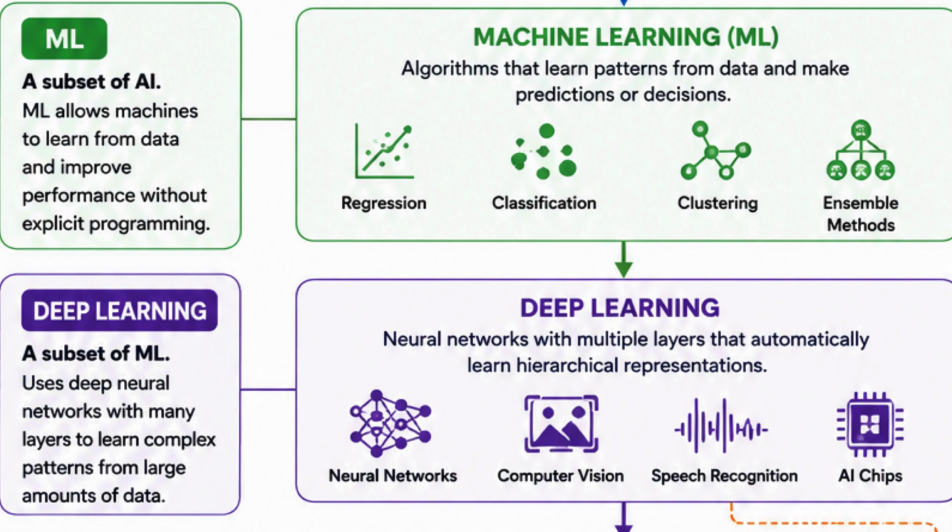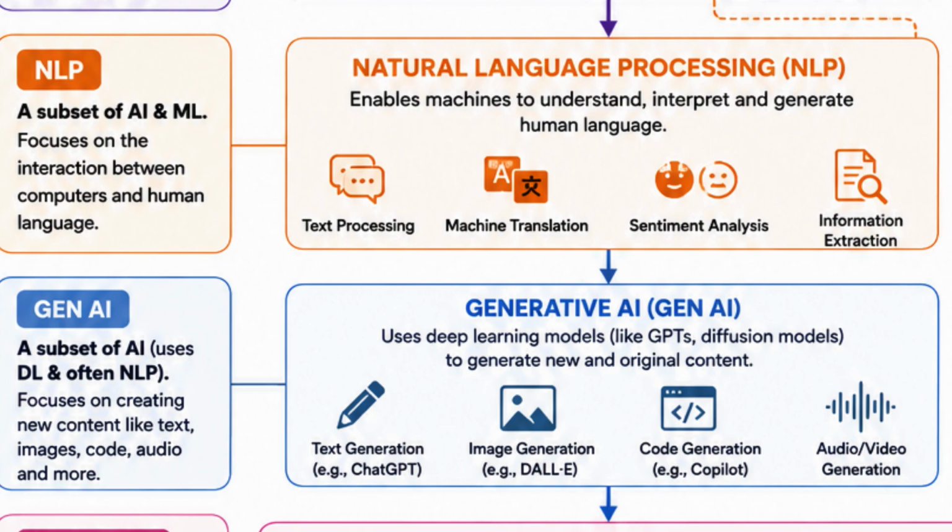Next, we are going to learn what natural language processing is. Imagine you're chatting with a friend on WhatsApp. When your friend says, I'm feeling tired today, you immediately understand the meaning and reply appropriately. NLP teaches computers to do the same. It helps computers understand, interpret, and generate human language. Examples: ChatGPT answering your questions, Siri, Alexa, and Google Assistant understanding voice commands. In one line, NLP is the technology that helps computers understand and communicate in human language, and it is a field of AI and not a step after deep learning.